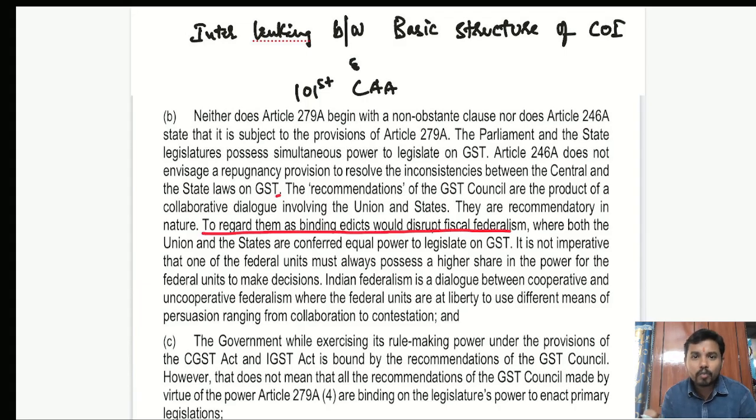These are the core values or core principles of the Indian Constitution, which the drafters, the people who had discussed in the Constituent Assembly, considered the core values of the Indian Constitution. Okay. Now, keeping aside the basic structure, and before analyzing how it is linked to the 101st Constitution Amendment, I just want to quickly highlight a few important points that were there in the Mohit Minerals case, as part of the ultimate judgment of the Supreme Court.